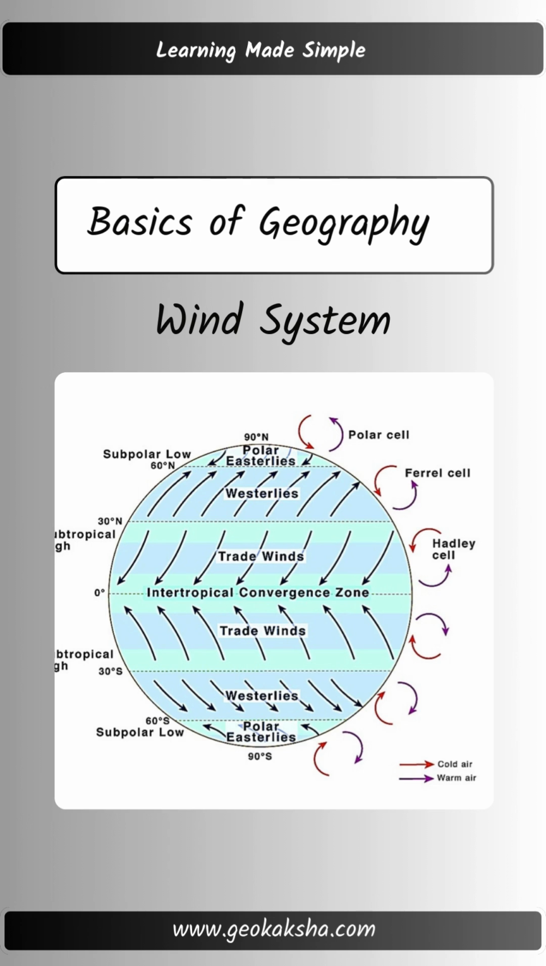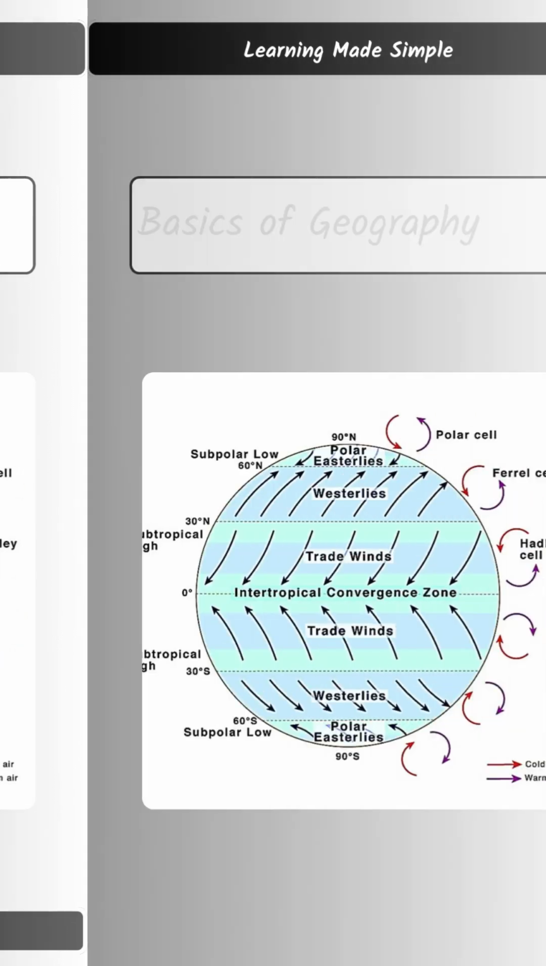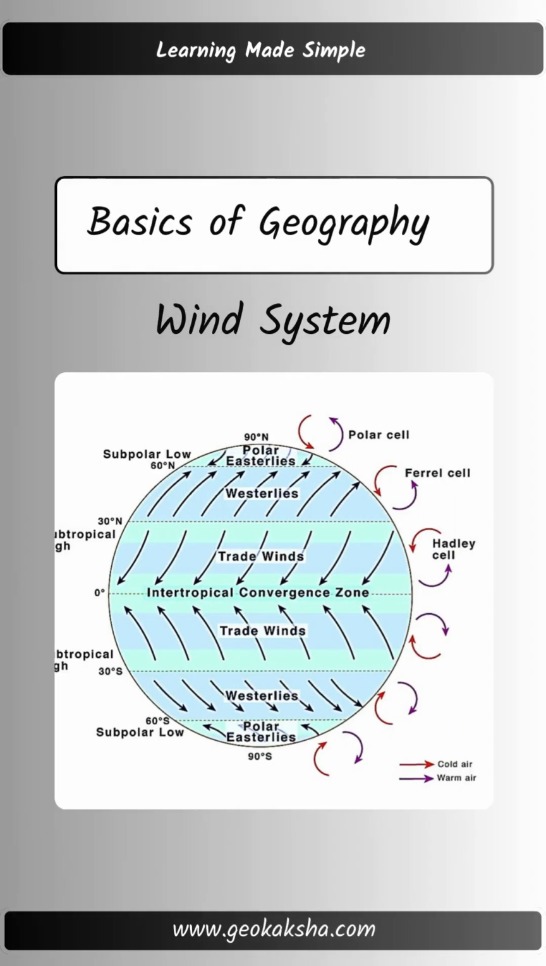One of the most important mechanisms is the Hadley cells. Located between the equator and 30 degrees latitude, warm air rises at the equator, moves poleward, cools, and then sinks back down at 30 degrees latitude. This continuous loop helps drive the trade winds and creates high-pressure systems in subtropical regions.